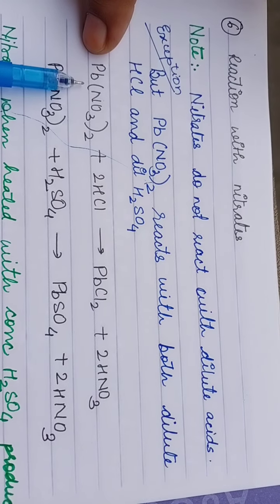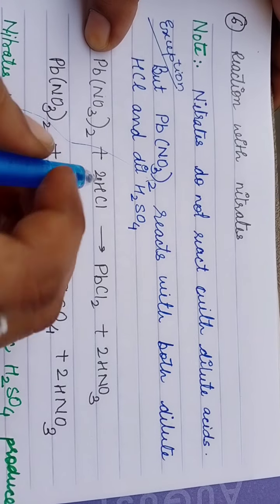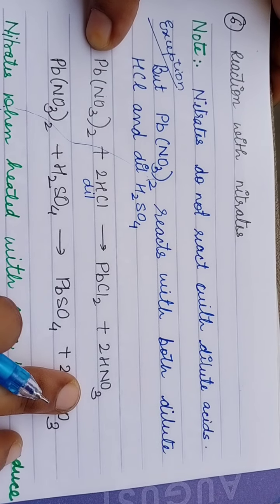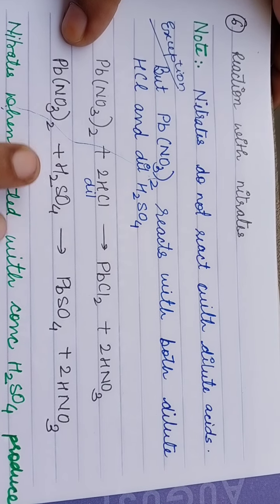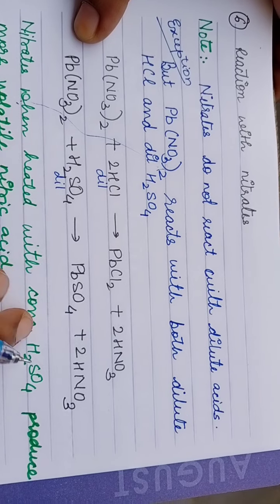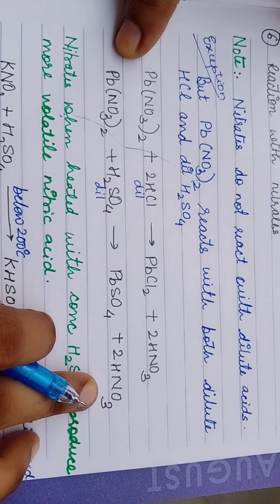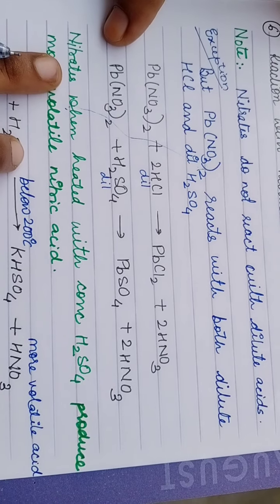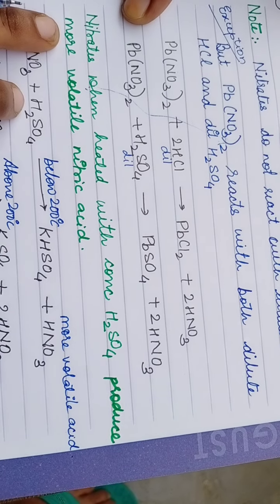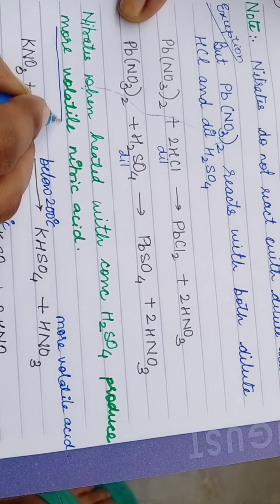So here lead nitrate, when you treat with dilute HCl, it will give you PbCl2 plus 2HNO3. Lead nitrate, when you treat with dilute H2SO4, it will give you PbSO4 plus 2HNO3.